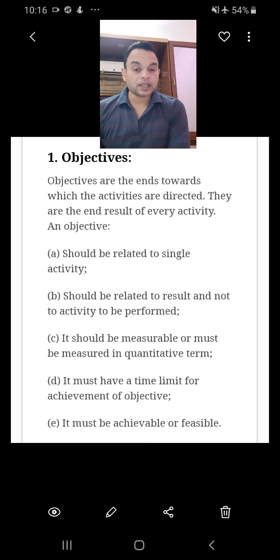Now when you decide an objective, it should be about a single activity. If I want to do production of 100 units per day, 30 days I work, then 3,000 units I have to produce. It should also be about the result. I mean, objective means there should be some result in it. Objective should always be measurable, that is quantitative.